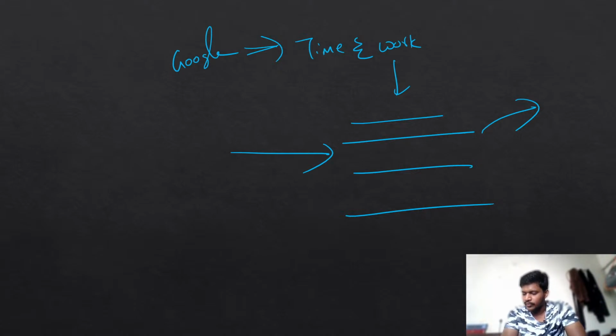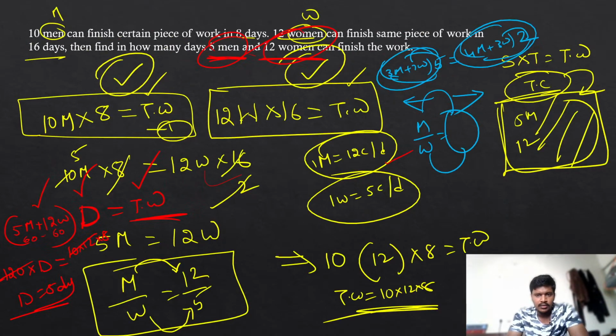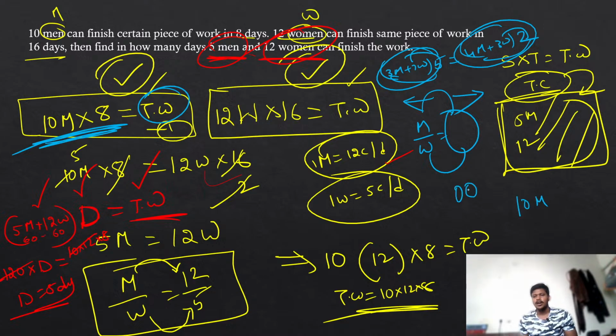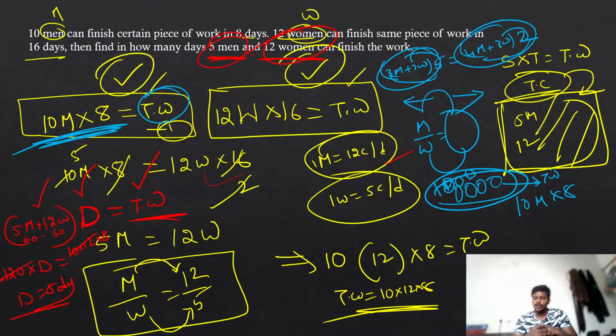So Vinla is asking, sir, which total work? Total work is whatever work they are doing here. Let us assume that 10 men can complete 100 buildings in 8 days. This 100 buildings work we are going to call the total work, the amount of work done by all the people together.